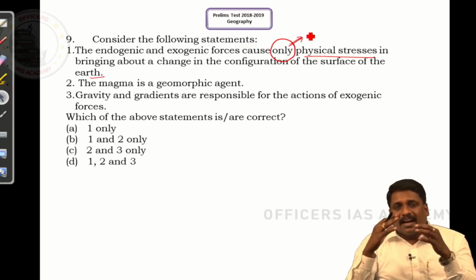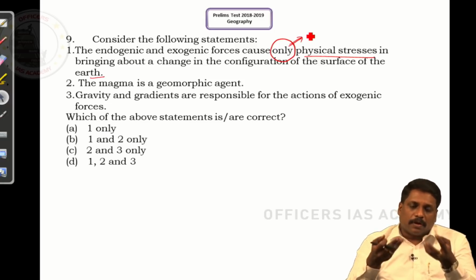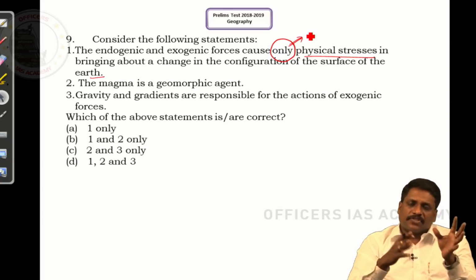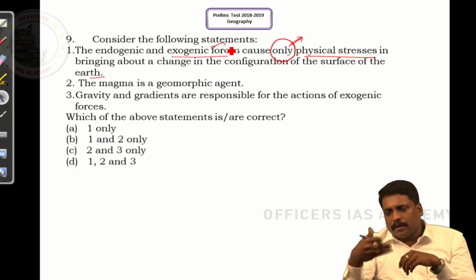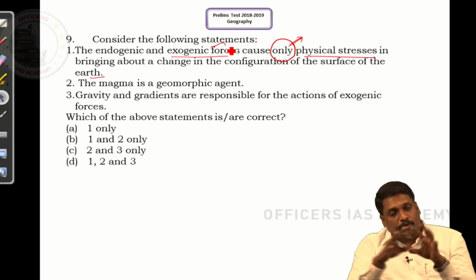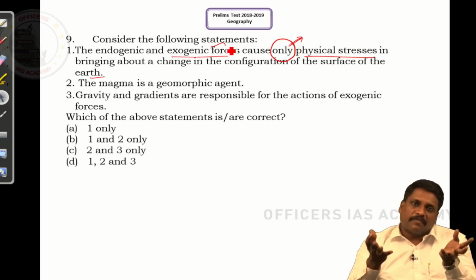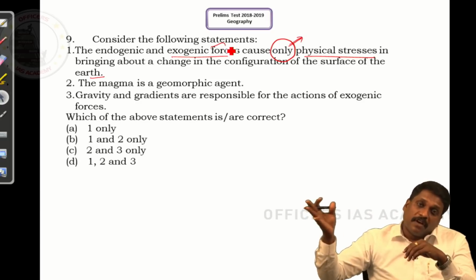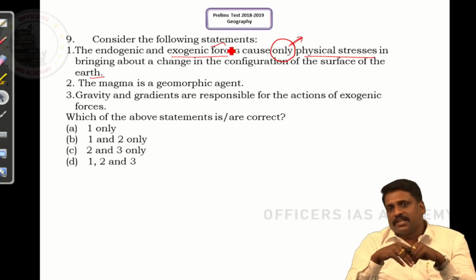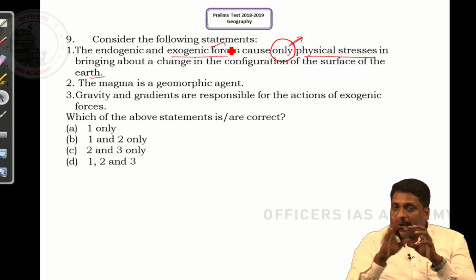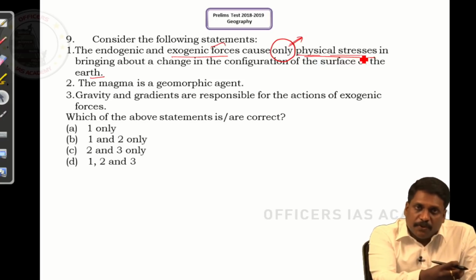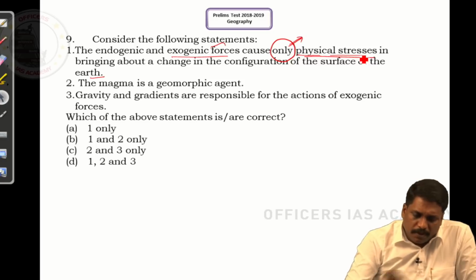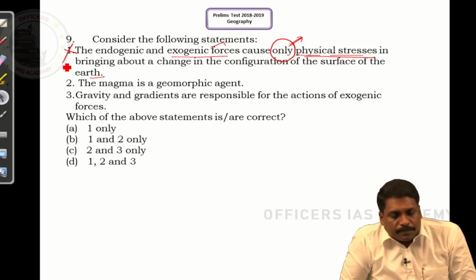But for understanding, when I talk about exogenic force, we have agents of gradation like groundwater, and a topography called karst topography. This exogenic force is more of chemical stress than physical stress, right, sir? So I do not only have physical stress induced, I also have chemical stress induced. So simple, the statement is wrong.